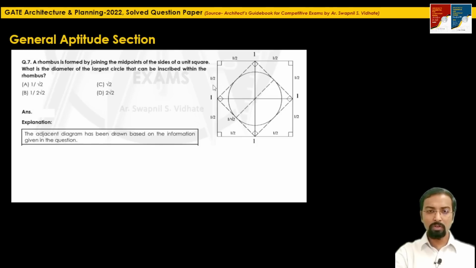So this rhombus which is drawn by joining the midpoints of the unit square, again it will be a square only, right?